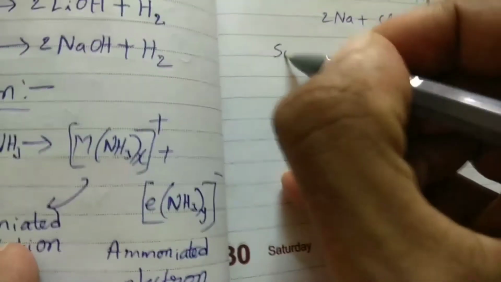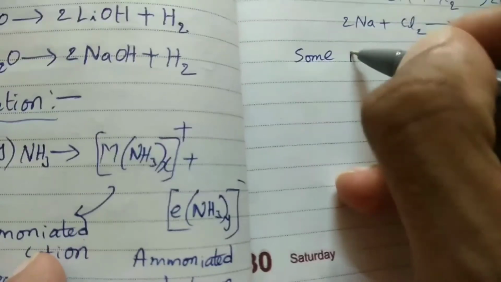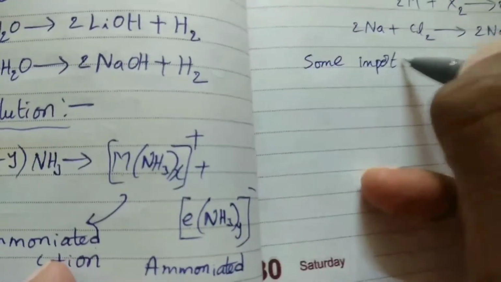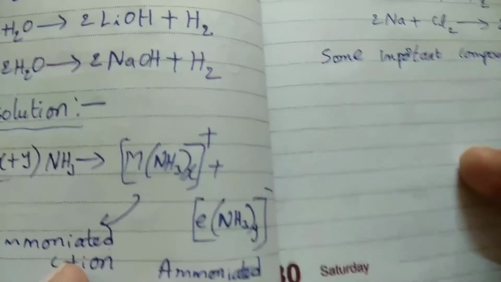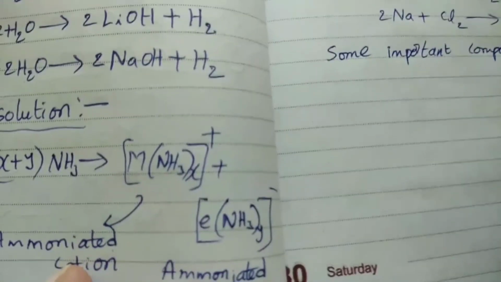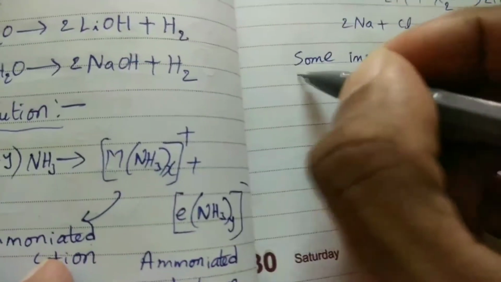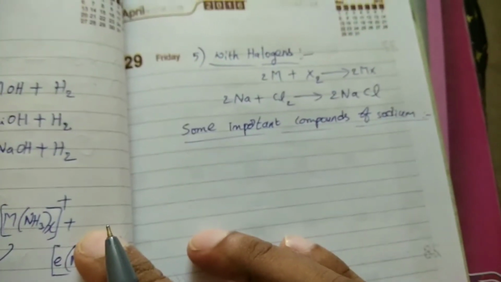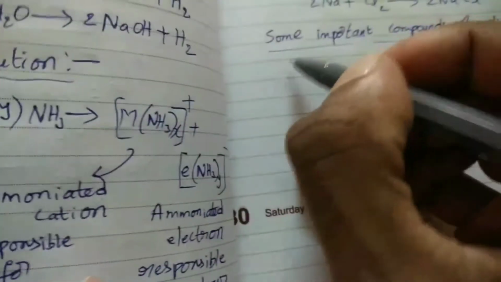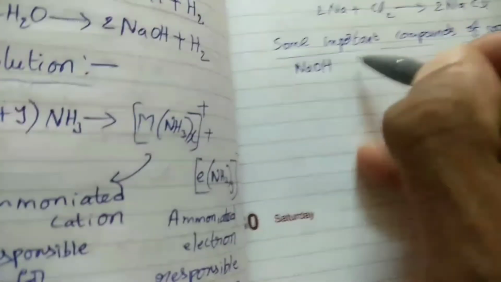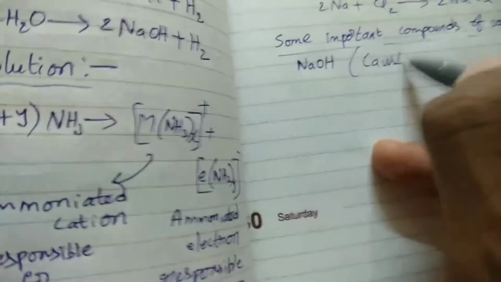Some important compounds of sodium. 3 compounds are given in our syllabus. First one is sodium hydroxide. See that NaOH. It is also called caustic soda.